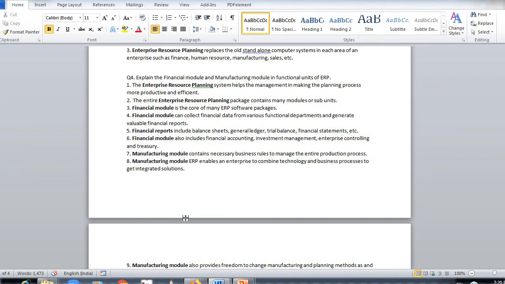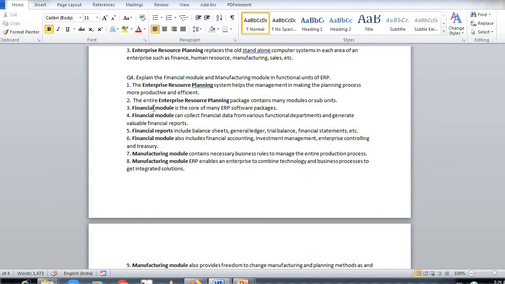And the entire ERP package contains many modules or subunits. So department wise software also is available, ERP software is available. So in this question we are more focusing on financial module and manufacturing module. Now financial module is the core of many ERP software packages. So finance is almost the heart of the organization, and that software package is the main, is the core. Core means the main ERP software package.